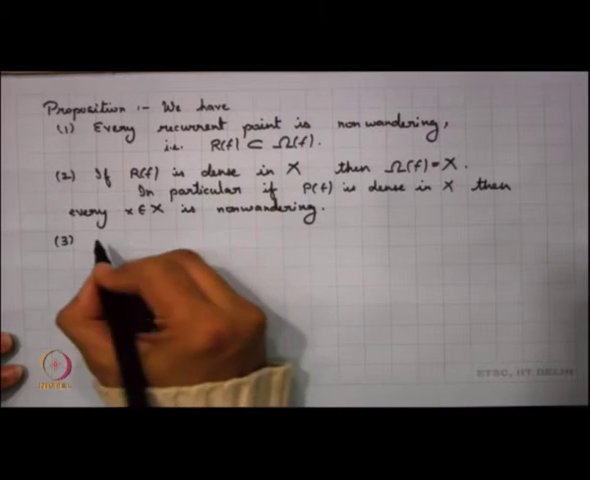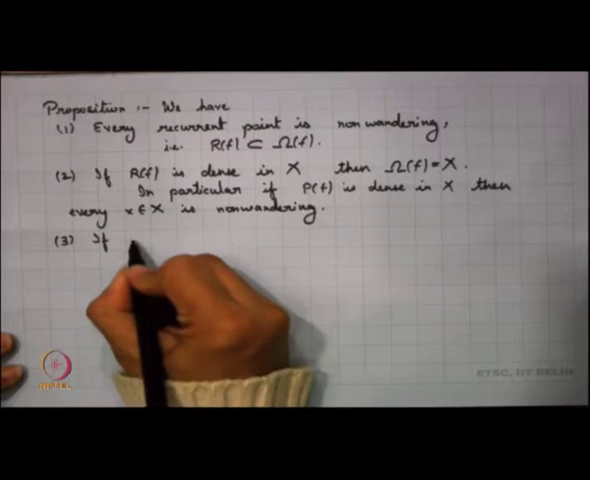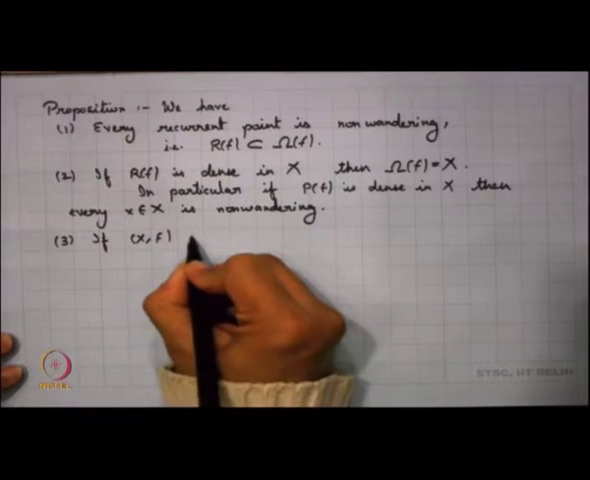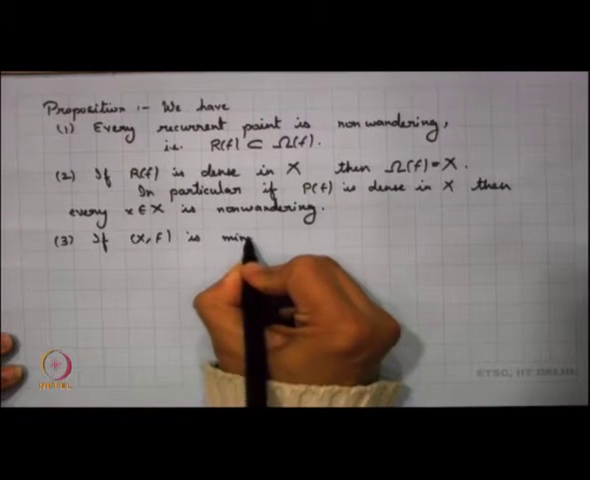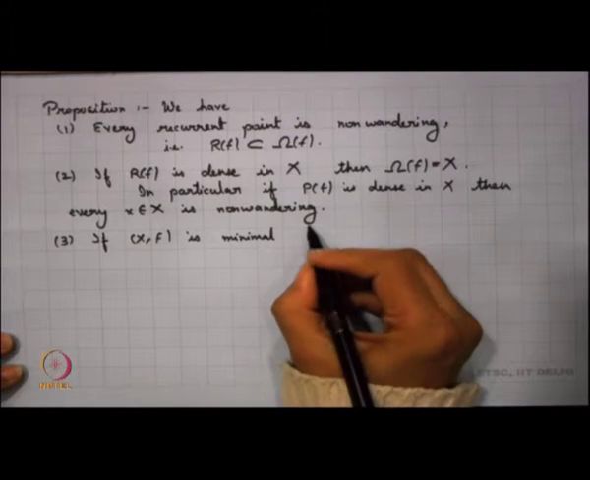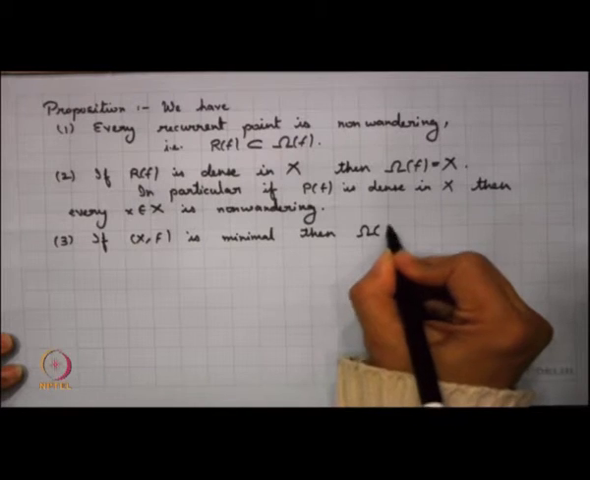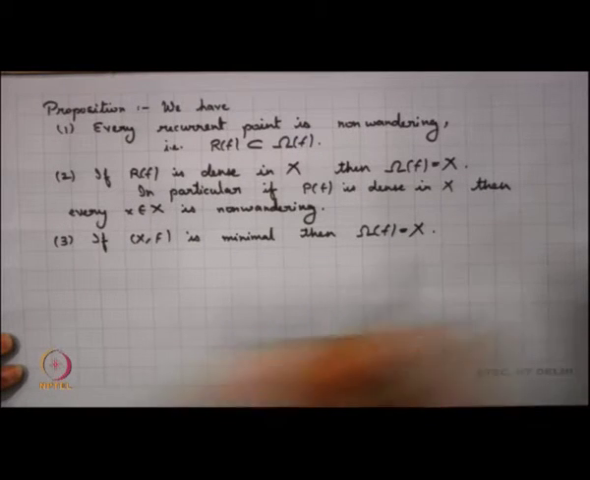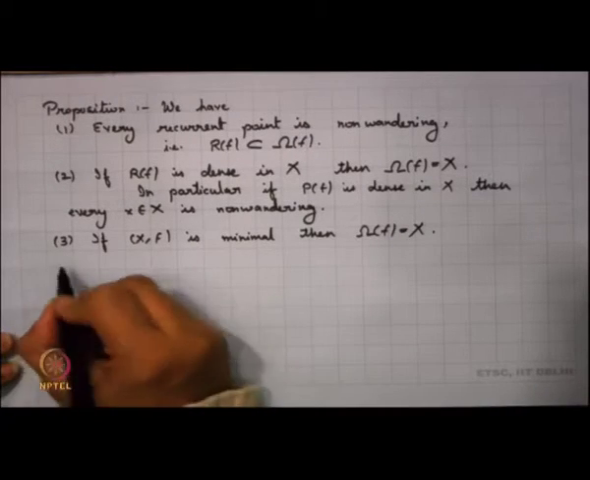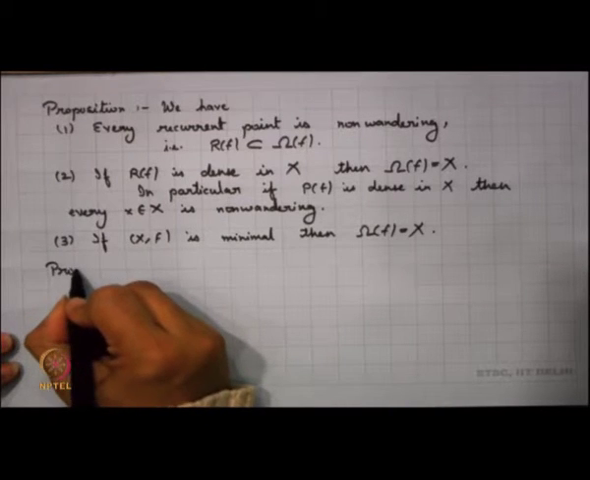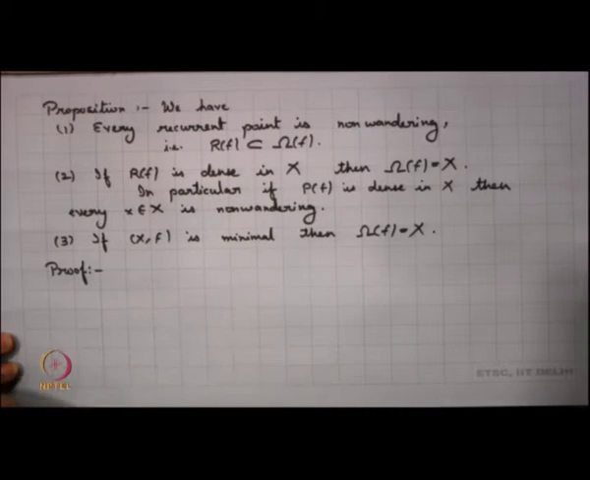The third thing is, if my system is minimal, then again the non-wandering set is the whole of X, and we try to look into the proof of this, although the proof here is really very simple.